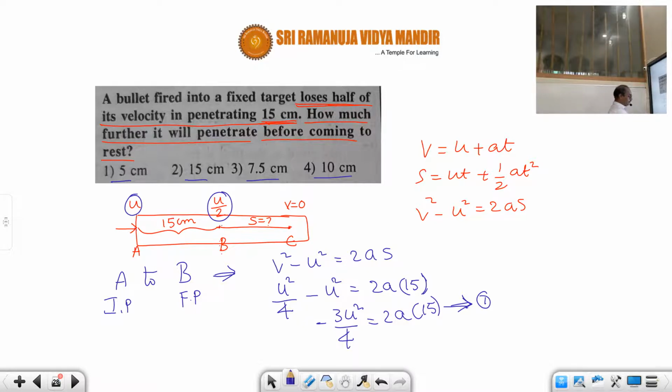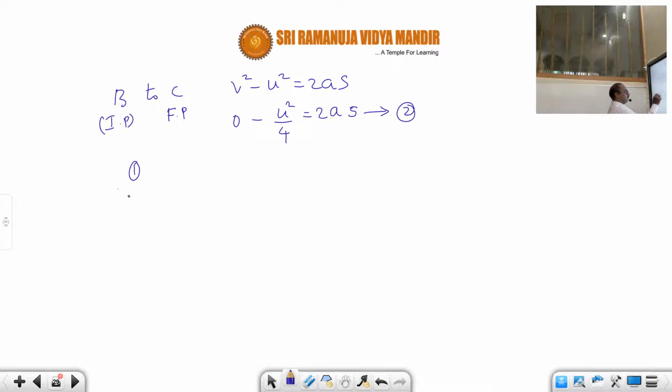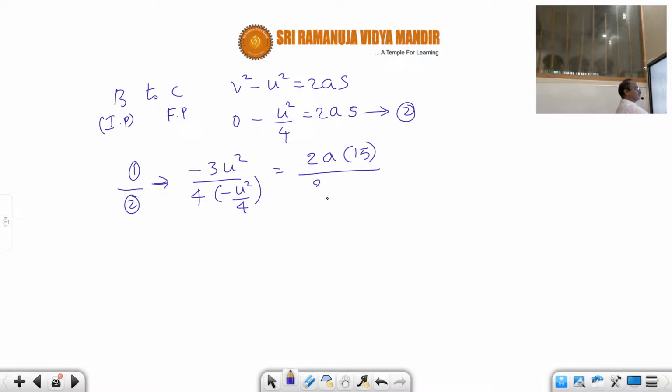Equation 1 LHS equals minus 3u square by 4, and equation 2 LHS equals minus u square by 4. Equation 1 RHS equals 2a into 15, and equation 2 RHS equals 2a into the displacement. The 2a cancels, the negatives cancel, u square cancels, and 4 and 4 cancel. Therefore 3 equals 15 divided by s, so the displacement s equals 5 centimeters.